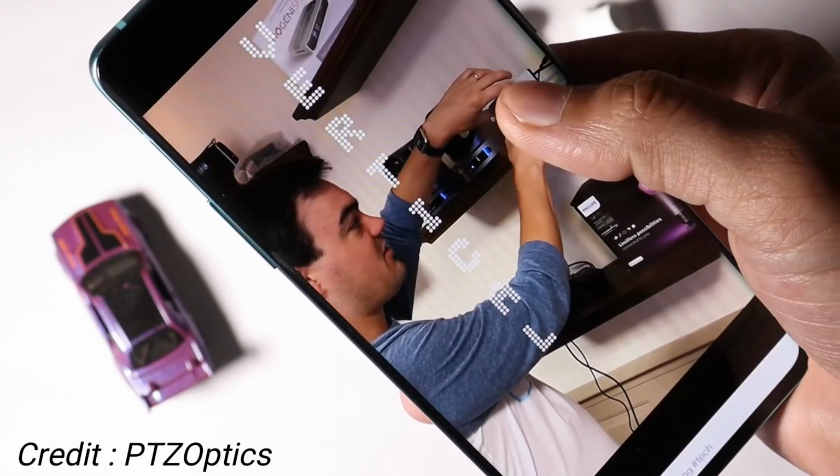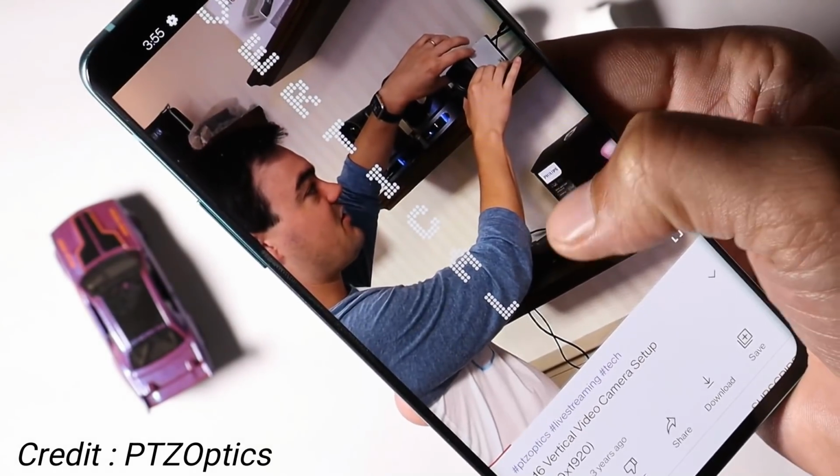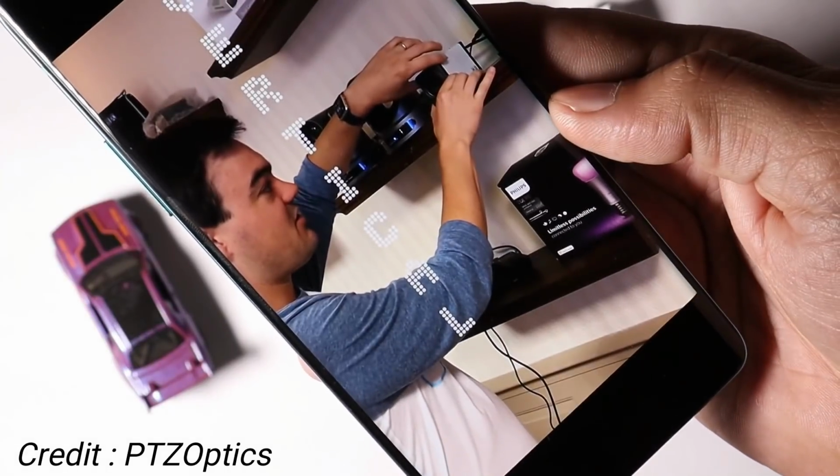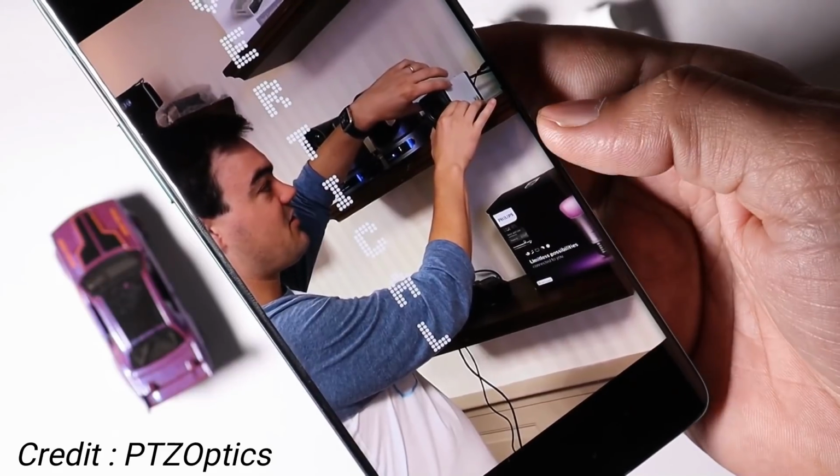So I'm not sure if it's a bug related to Oxygen OS or with the video aspect ratio. To turn such videos to full screen, we need to manually tap this icon. And fingers crossed I don't get copyright for showcasing this video.